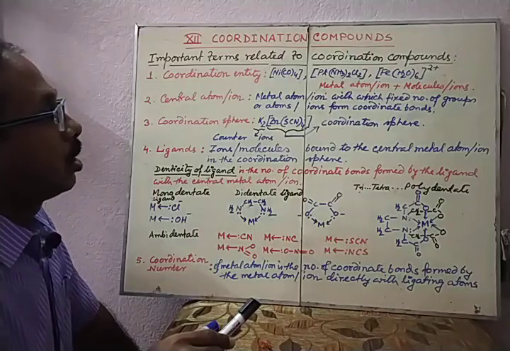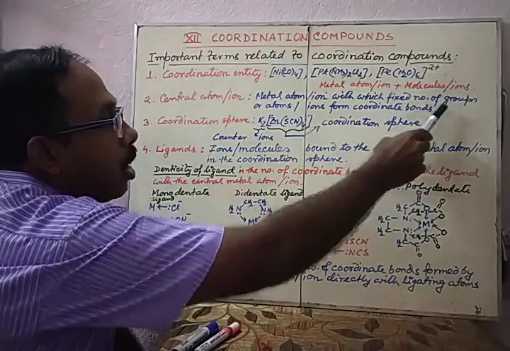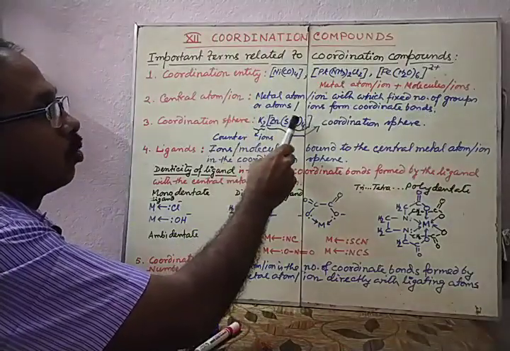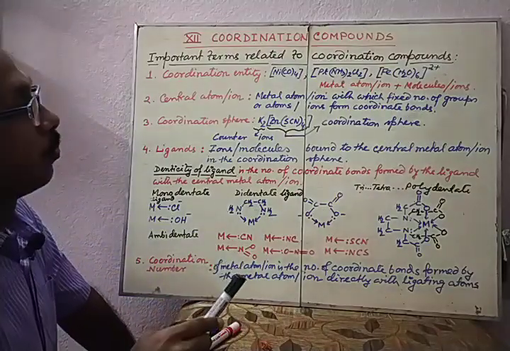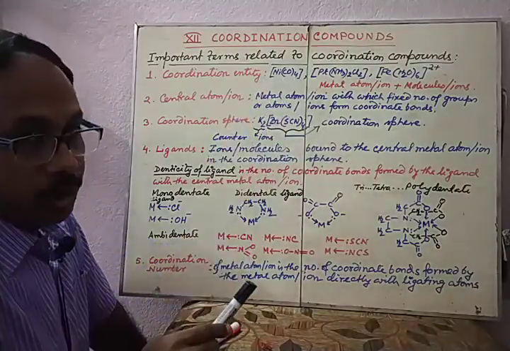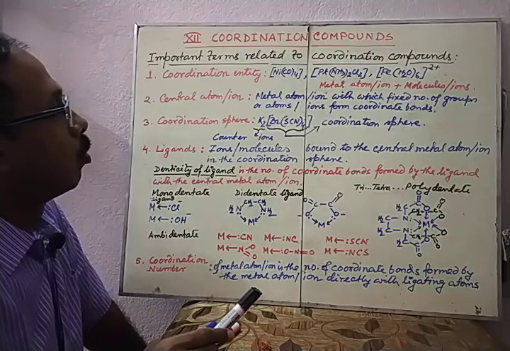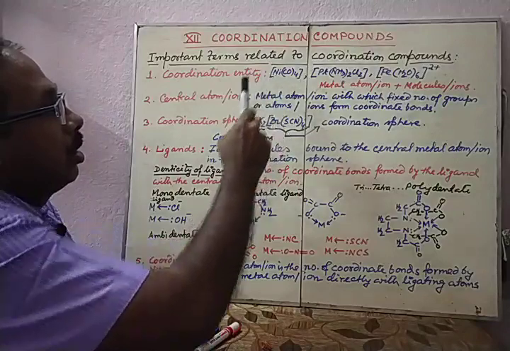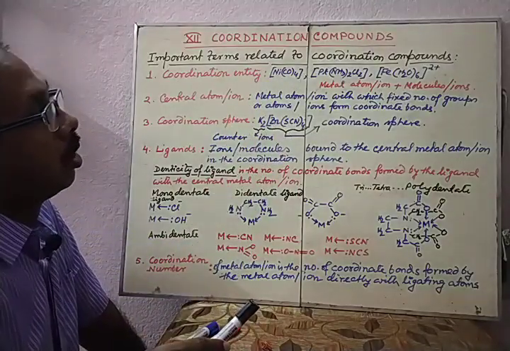Next is central metal atom or ion. So central metal atom or ion is that with which a fixed number of groups or atoms or ions form coordinate bonds. That means here with nickel atom, 4 CO molecules form coordinate bonds. So the nickel here is regarded as the central atom.